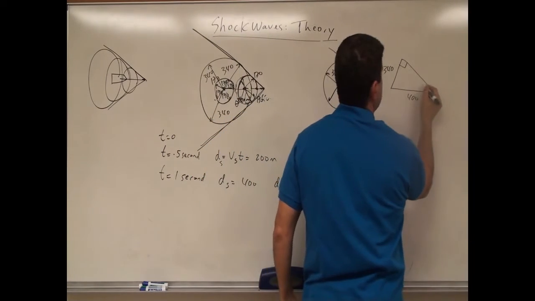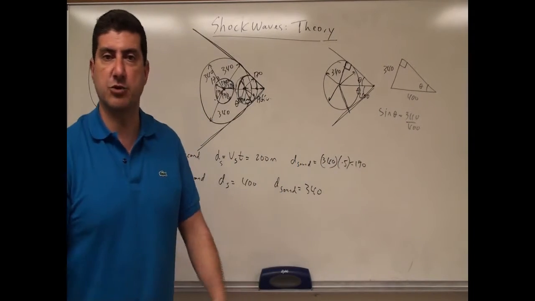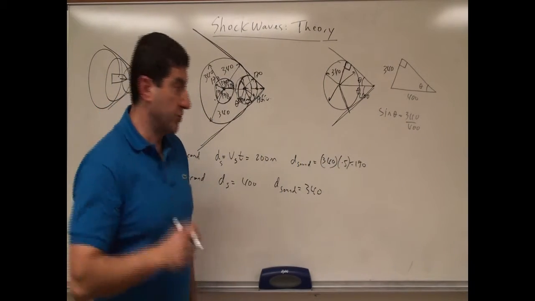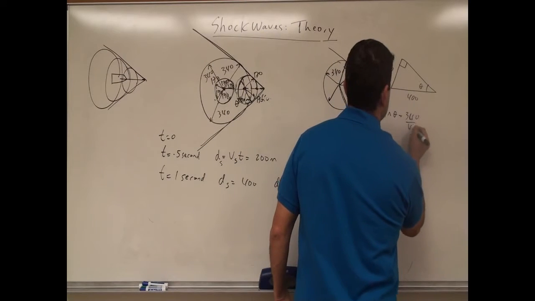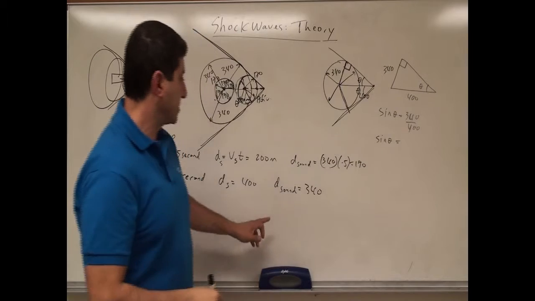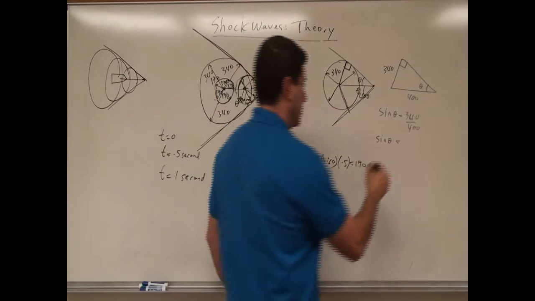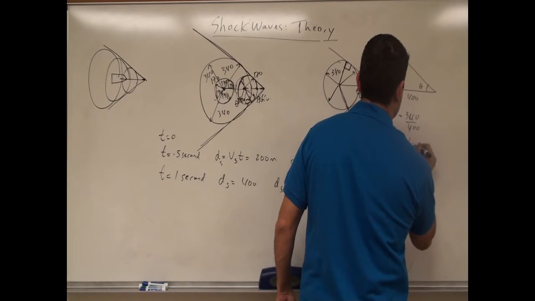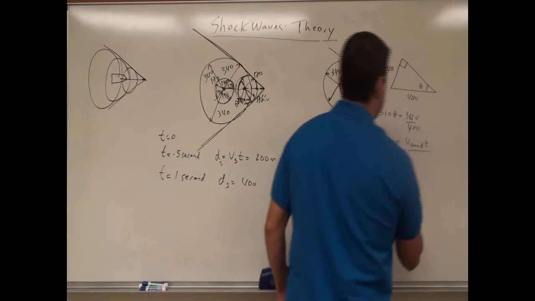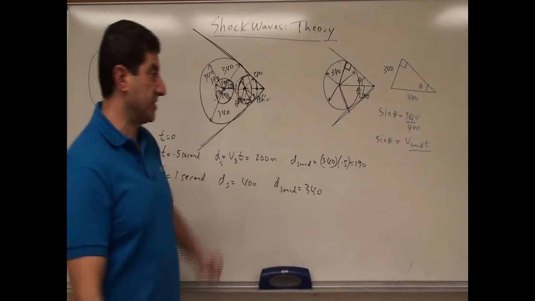So we can say this angle is theta, and then you're going to get a certain number and we can calculate what the theta is. But what's the principle behind that? Let's generalize this now. The 340 was the velocity of the sound times the time interval. And then the 400 was the velocity of the source times the time.